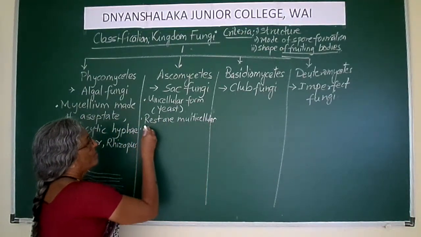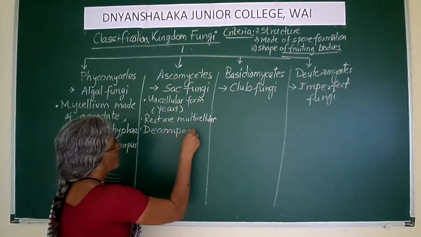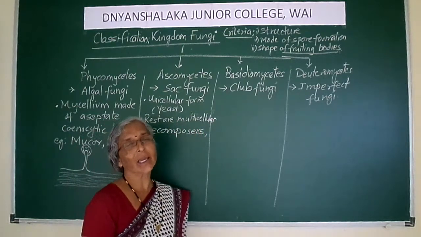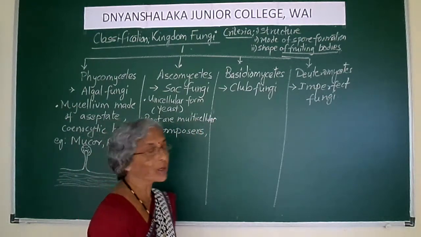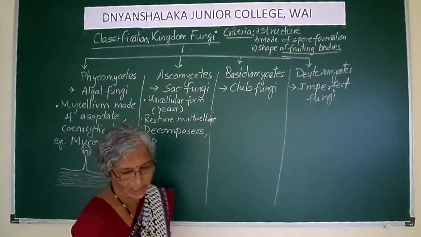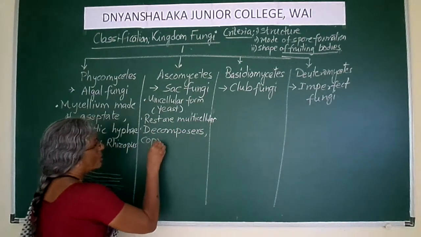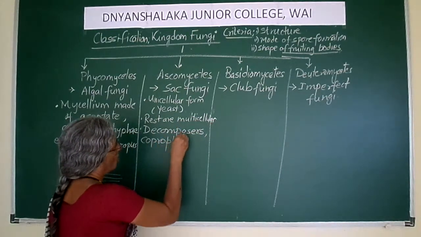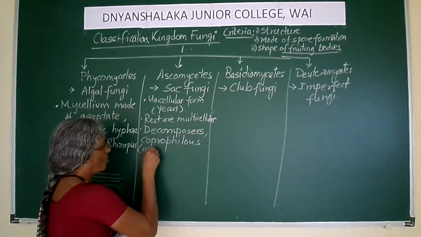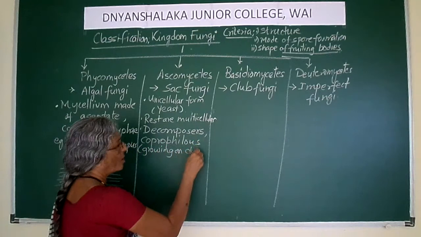These sac-like fungi are generally decomposers, that is, they decay, they will be living on dead decaying organic matter, or these are coprophilous. These fungi are called coprophilous. Coprophilous means they will be growing on cow dung. So they grow on dung.